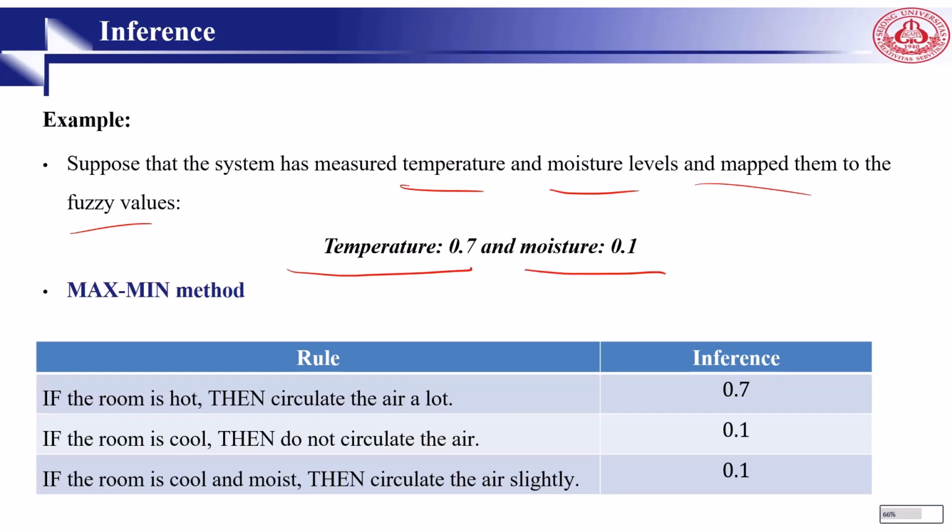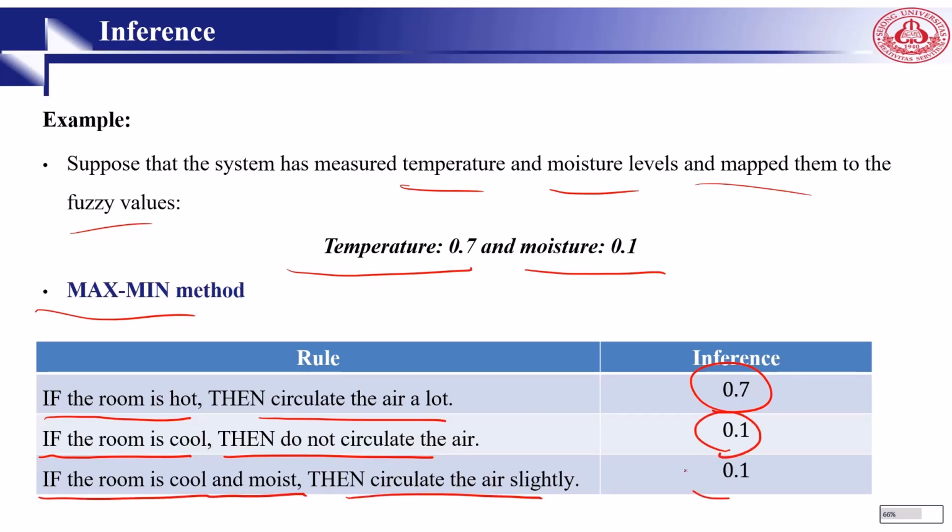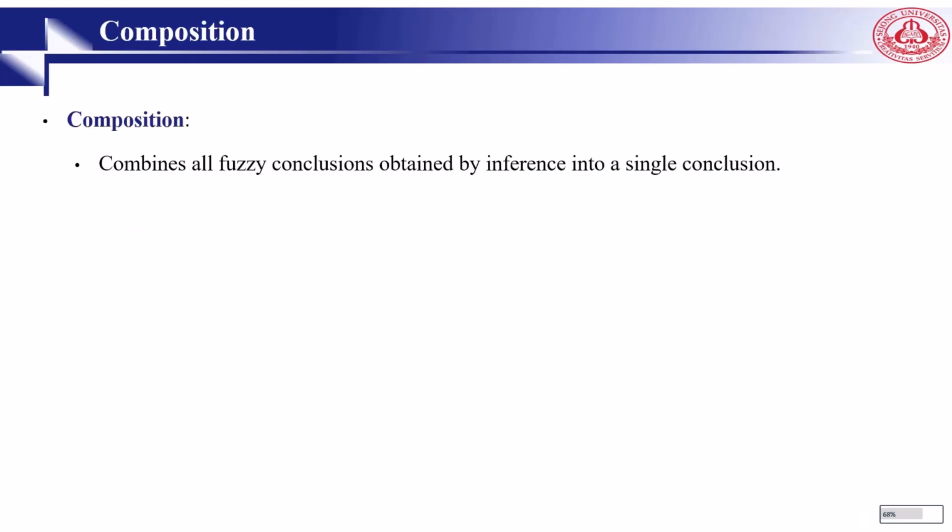The system now infers the truth of the fuzzy rules, right? To do this, a simple method called max-min is used. This method sets the fuzzy value of the then clause to the fuzzy value of the if clause. So the method infers fuzzy logic from, for example, if the room is hot, then circulate the air a lot, so the inference is 0.7. If the room is cool, then do not circulate, at 0.1. If the room is cool and moist, then circulate slightly, at 0.1. So based on this, the system may infer 0.7, 0.1, based on the rules that we defined.